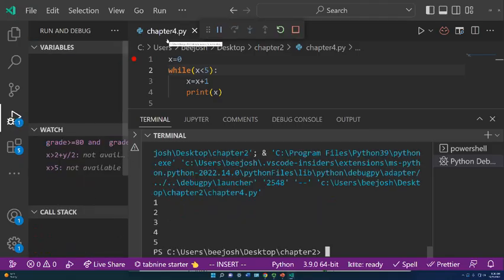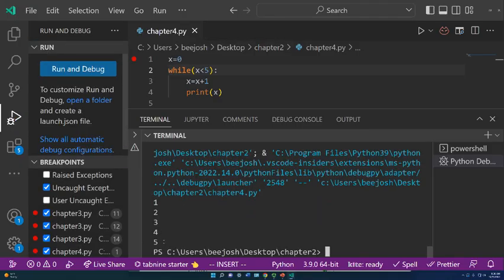Run without debugging this time. We got 1, 2, 3, 4, 5. So we start x at 0, and we immediately add 1 to it. Now you notice here that I'm starting at 0, and I'm going to less than the amount of numbers I want to do, because you can do less than or equal to 5, and then the loop will run 6 times. But the best way to do things is if you're running a counter for a loop, always start it at 0 and go to less than the amount of times you want it to run. So that means it only goes through 0, 1, 2, 3, 4.